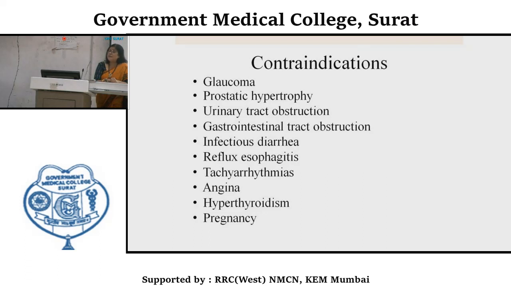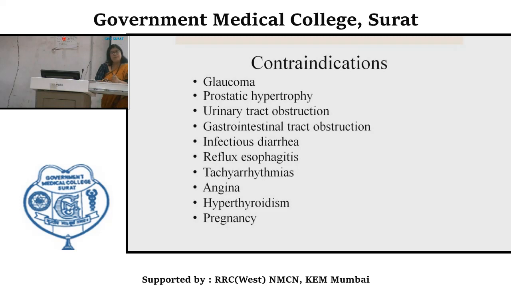And tachyarrhythmias, meaning arrhythmias because of an increase in heart rate. Angina patients, because heart rate will be increased. Angina is a coronary heart disease. That means in a person who is having angina, the demand and supply of oxygen in the myocardium is compromised.